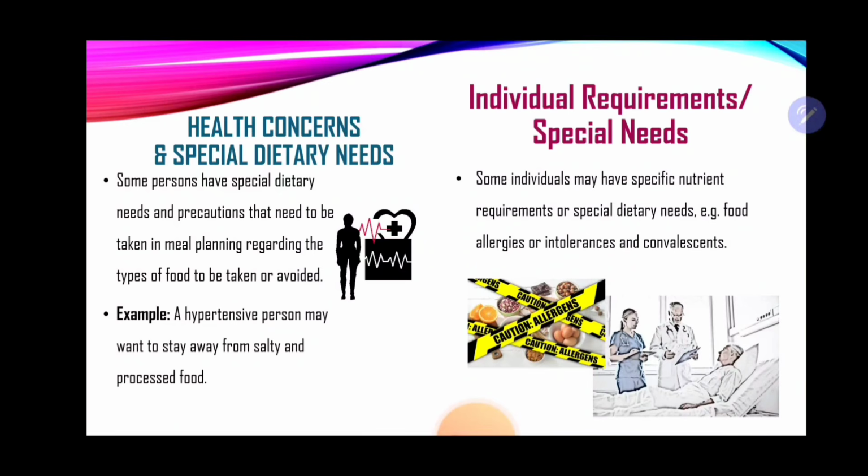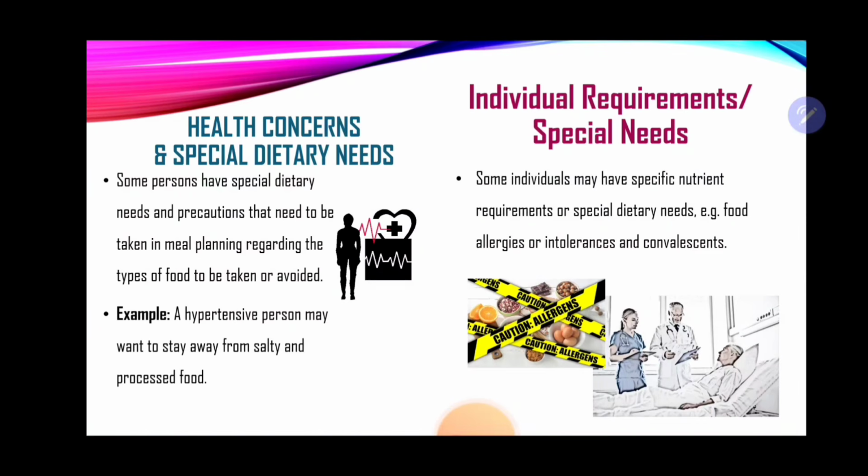Now, a convalescent is a person who is recovering from an injury, maybe an operation. So they may need adequate foods that are rich in iron if they went through an operation and had some amount of blood loss. If they have wounds, they may need vitamins and minerals to help to heal those wounds quickly as well, and also protein to build and repair body tissues, etc.